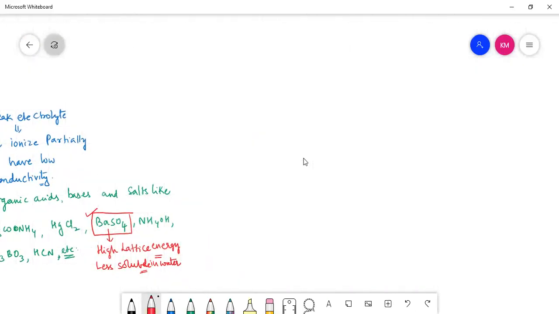Now, throughout, of course, we are talking. As of now, the first subtopic of electrochemistry is going on. The first subtopic is electrolysis. Only if we are talking about electrolysis, right?